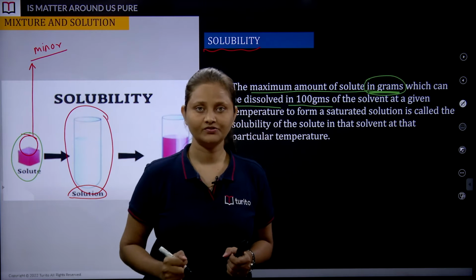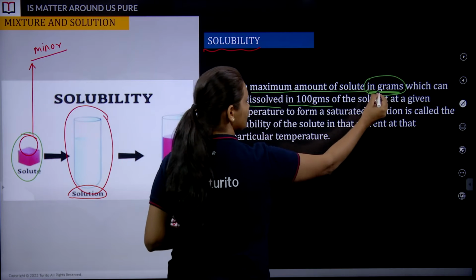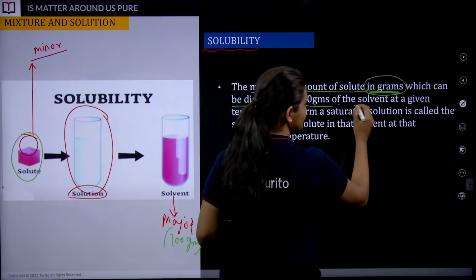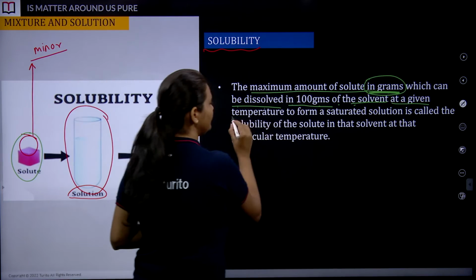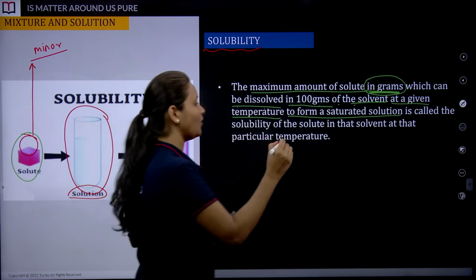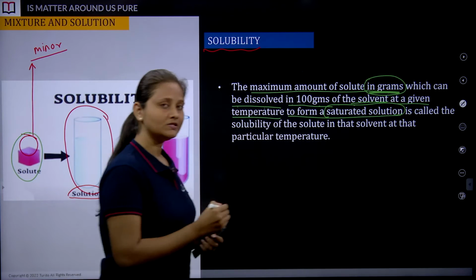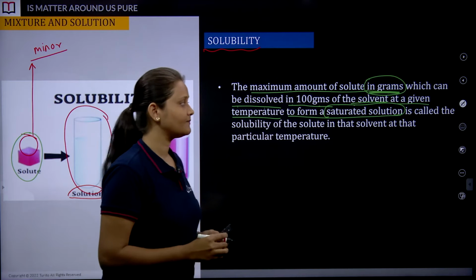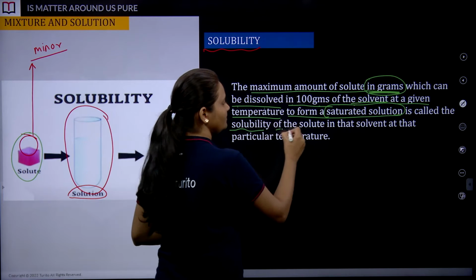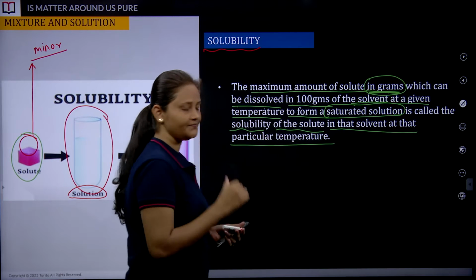At a certain temperature. So the maximum amount of solute in grams which can be dissolved in 100 grams of solvent at a given temperature to form a saturated solution, this is important. Try to understand why I am highlighting these words, because these are important. A saturated solution is called the solubility of the solute in that solvent at that particular temperature.